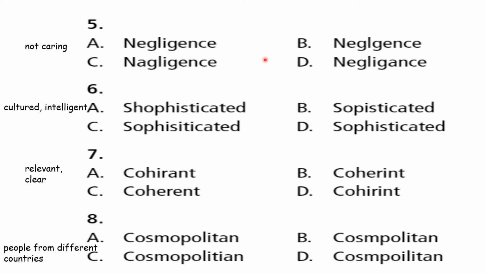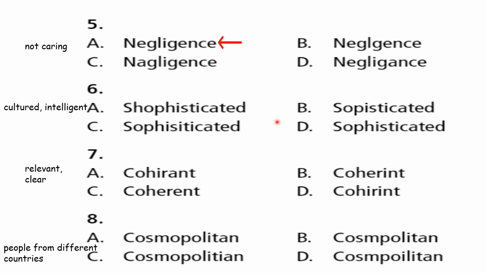Here is number 5. The pronunciation is negligence. Negligence meaning is not caring, ignoring, not interested, not showing interest. That's the meaning of negligence. So now check which is the correct spelling for negligence. Just go through the words, go through the spellings. Negligence. Got it? Yeah, negligence. Okay. Then sixth one is sophisticated.